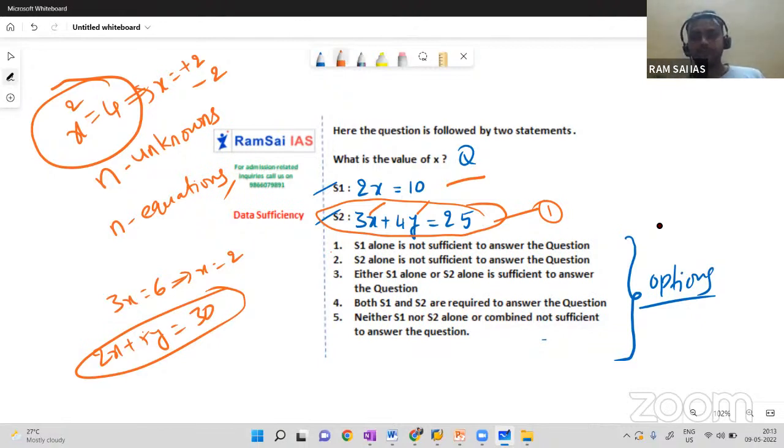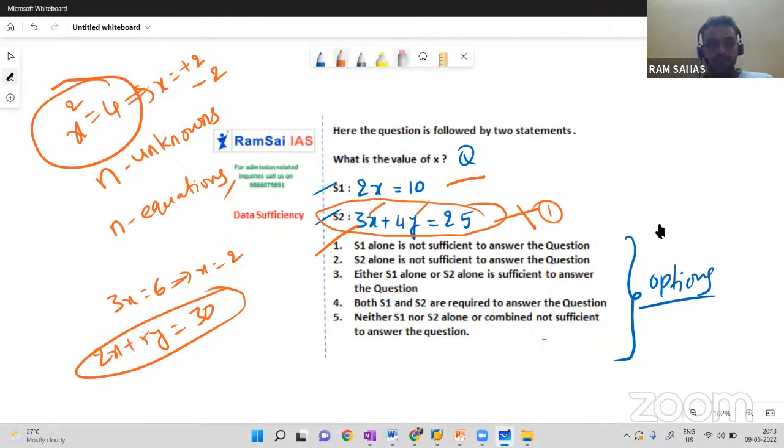For some time, close statement 1. Go with statement 2 alone. 3x plus 4y equal to 25. Then x can be any number and y can be any number. I'm not sure. I'll get multiple answers, right? Even you will get x and y in negative as well. So here 2 alone is not sufficient and 1 alone is sufficient. Now you can go with option A.